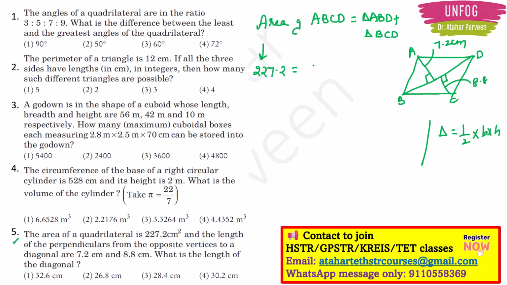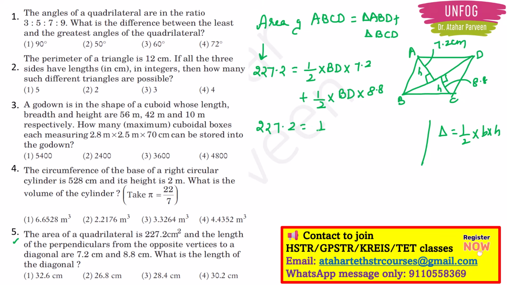In the right hand side for triangle ABD, I will write half into base, I will take as BD, into height. What is height? They are given 7.2 centimeter. This is height for this triangle. This is height for this triangle. Plus half into, for BCD I am telling, base is again BD only, right? Because common base for both triangles, now into they are given height 8.8. Correct? So in the left hand side I have 227.2.